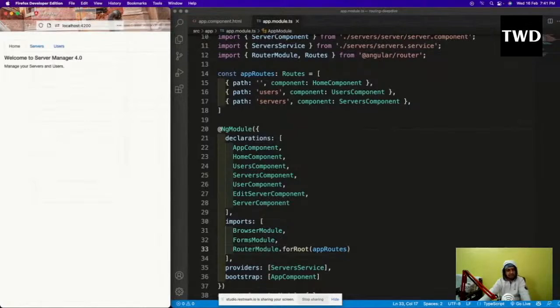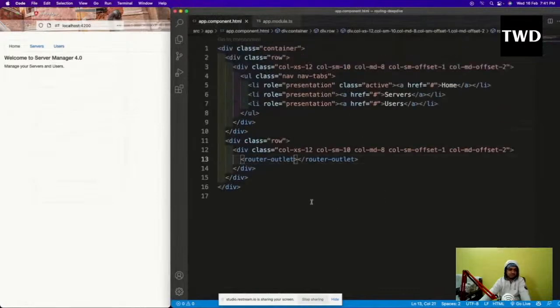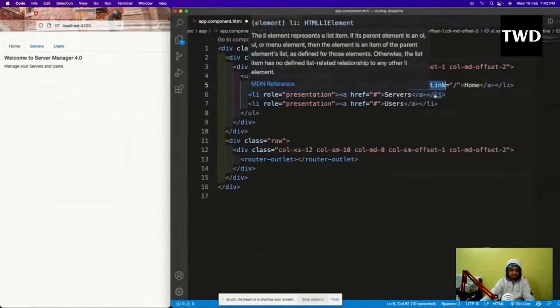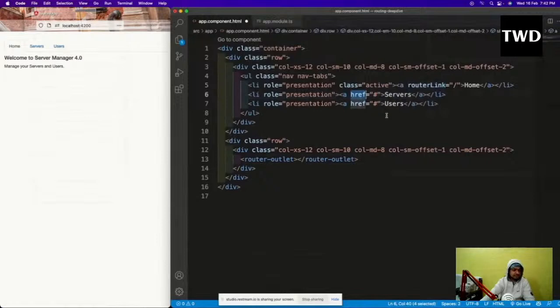So the routing is working fine, although we want to do the clicking thing, as in React we do it with the link thing. So here also something is there like that. So in app component.html, again we are going to come, and here we are going to have something known as a router link. This class active and this href, we should not have this href anyways, it is plain HTML. So instead of this, I will have a router link. The router link is going to take me to the slash, and then again here the router link will be there, which will be slash servers.